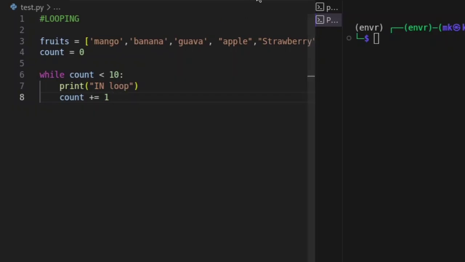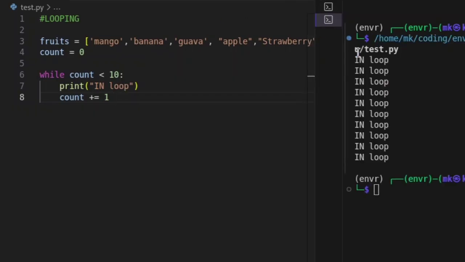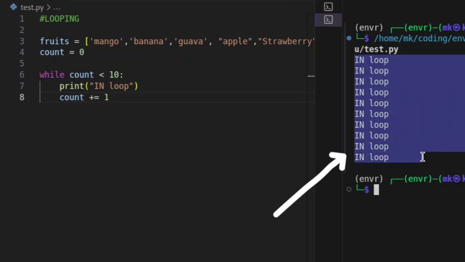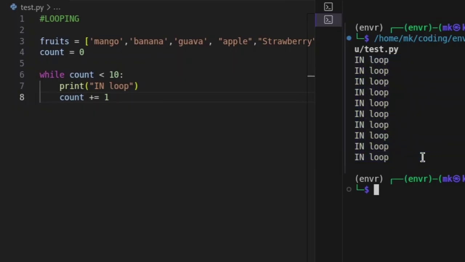So let's run the program and see what's the output. So you see, this is the output. You see, we have a loop many times. That's what we call looping. So now, since we understand what is while loop, there are some certain keywords you have to know in a while loop.